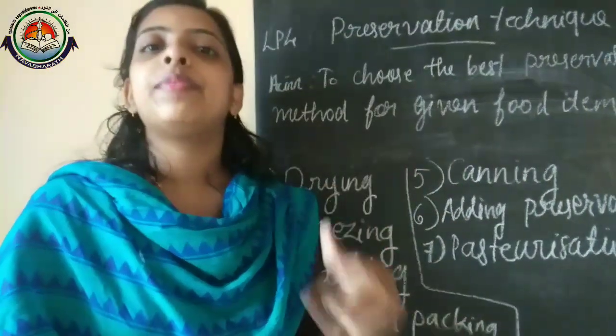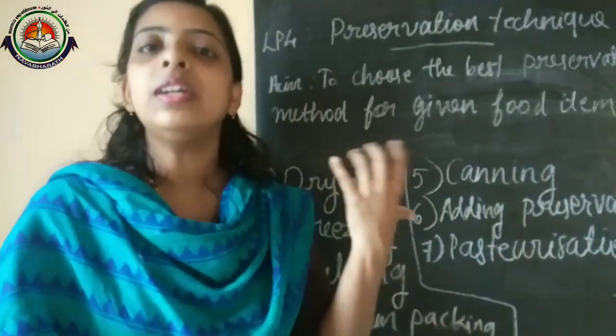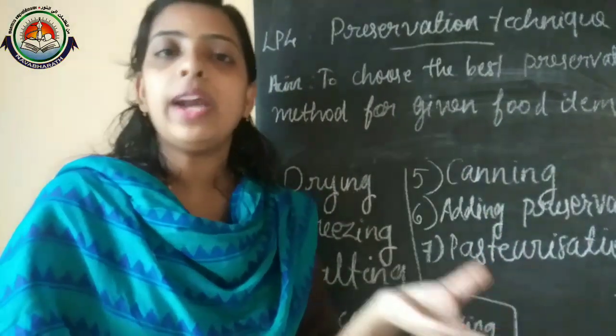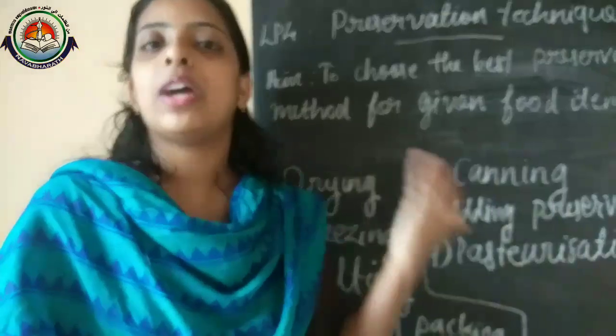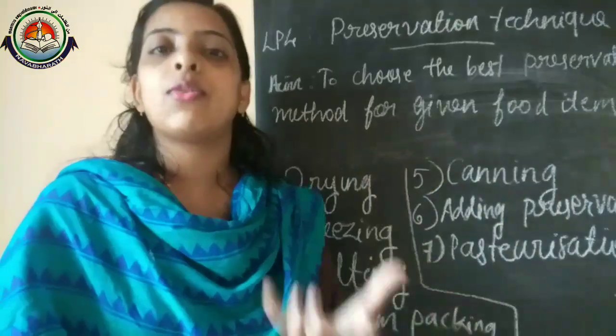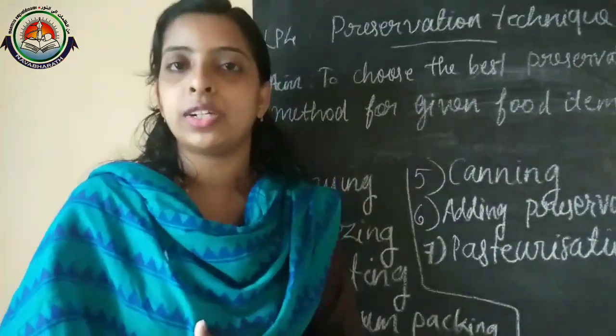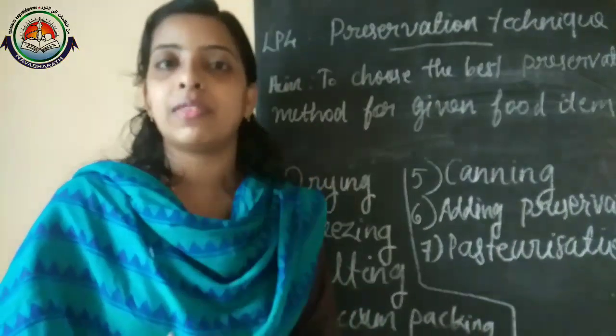So at that time there is a chance of changing the color, taste and smell of that particular food. For example, when we are considering sauce and jam, in that case we are using artificial preservatives.